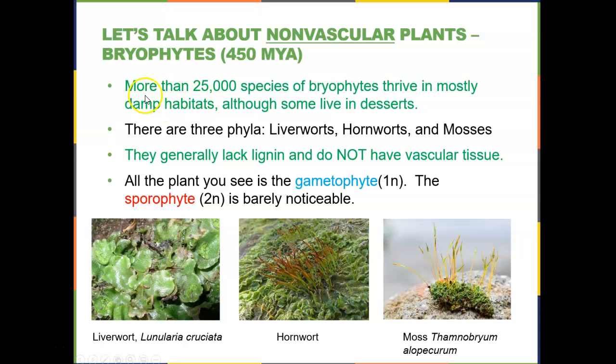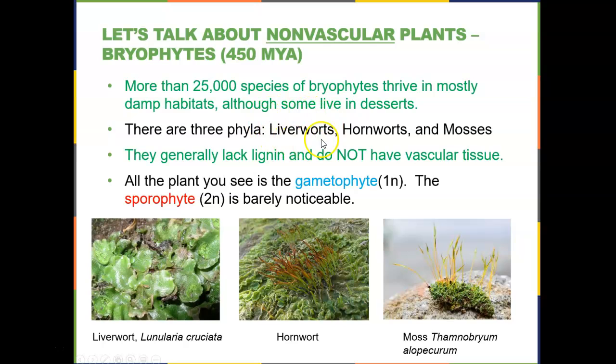And they really need to live in damp habitats because of the fact that they are non-vascular. They don't have a way to pump water around in their bodies, so therefore they need to be near water. There are some that live in deserts, but these are a very, very small number. We're going to remember that they need to live in damp habitats. There are 3 phyla: the liverworts, the hornworts, and the mosses.